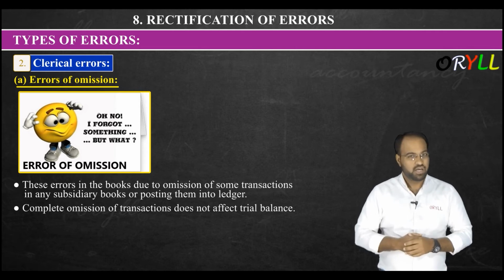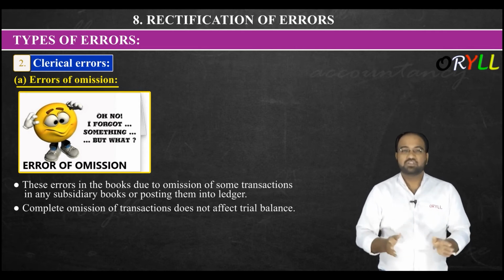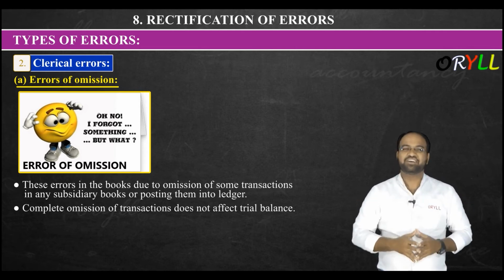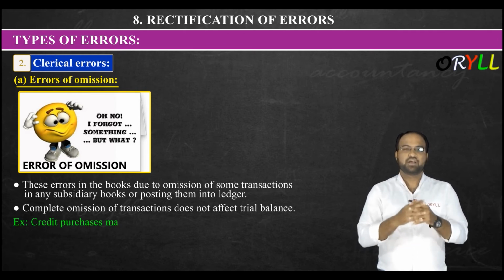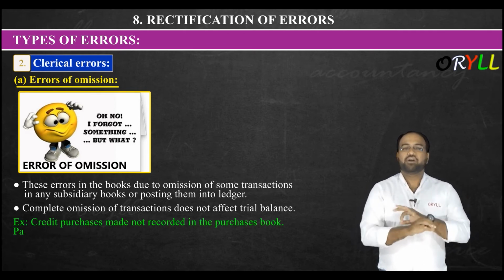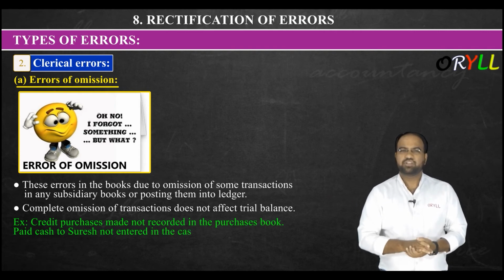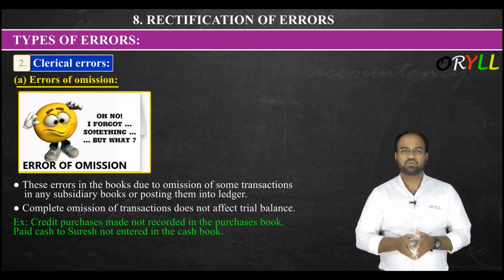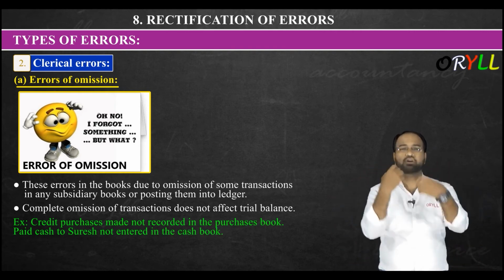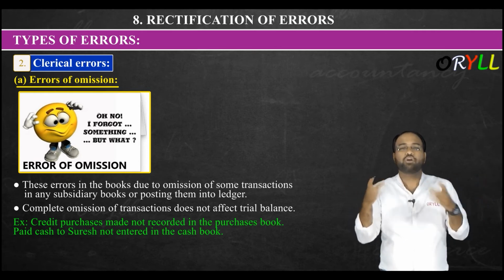But there are some errors, yes or no? So we cannot leave this. So what we have to do, we have to rectify. So see some examples here. Credit purchase made not recorded in the purchase book. What do you mean by this? Sir, simply we purchased certain goods on credit basis and we did not record it at all, sir. Omission, we forgot to record it.